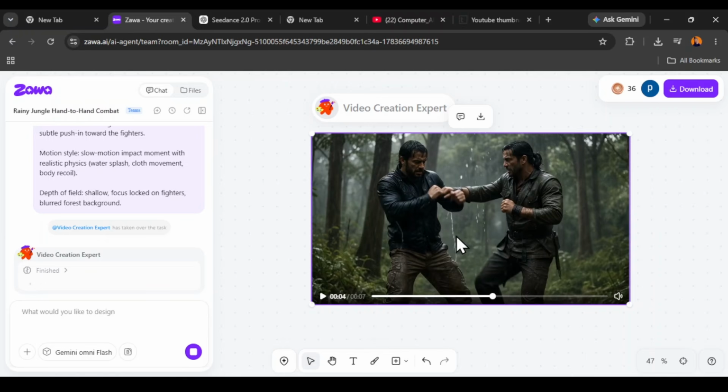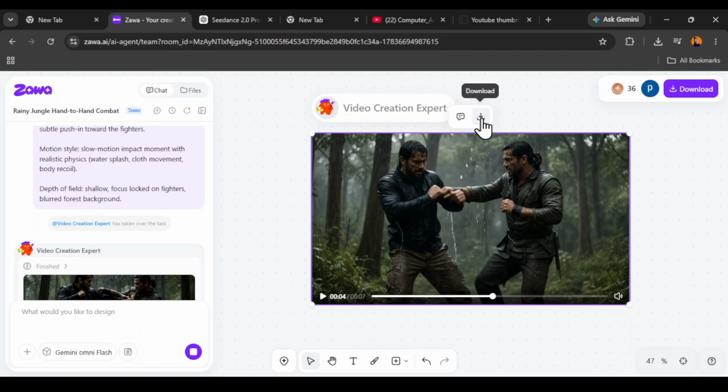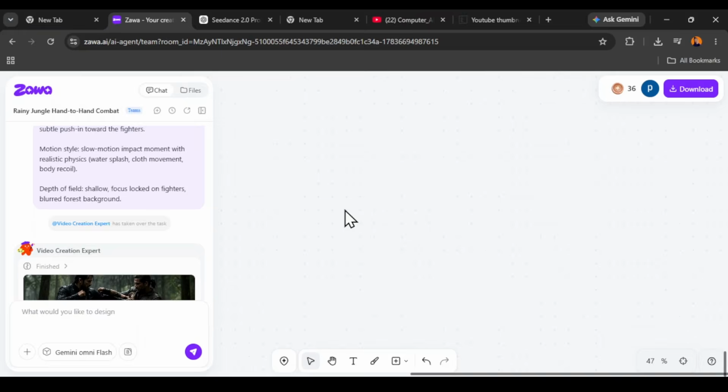So go ahead and try this out. Of course, we still have an additional 120 credits on the other platform. Try this out, and if you are cool with it, go ahead and download it, either from here or from here. You see the same thing. I love this platform. It came with sound, so you can use it for your next project.